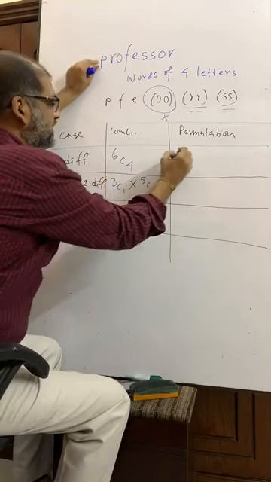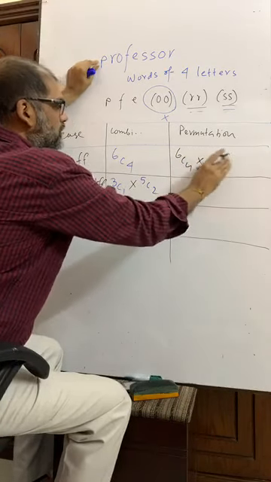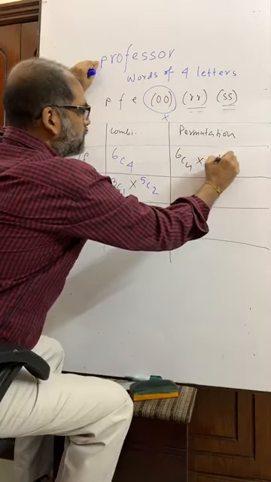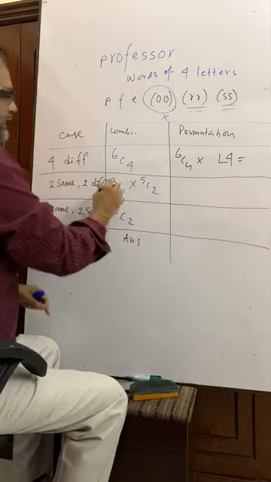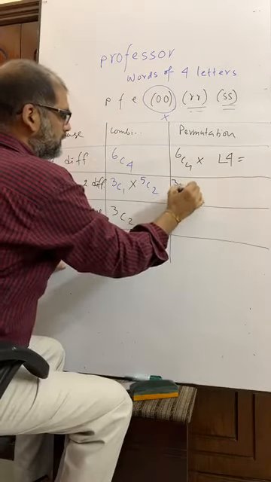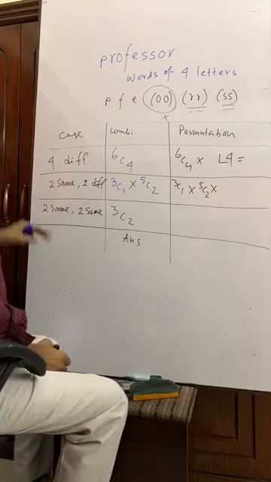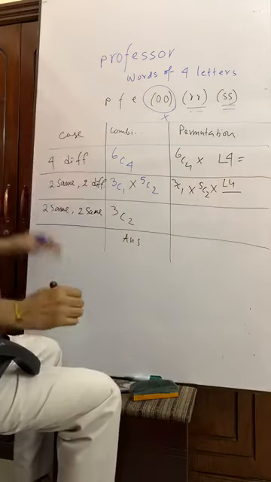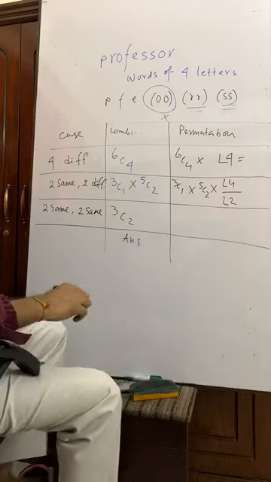Okay, this is 6C4 into how many words? 4 words, that is factorial 4. Then it is 3C1 into 5C2 into factorial 4 by 2 same, that means factorial 2. 2 same means what?